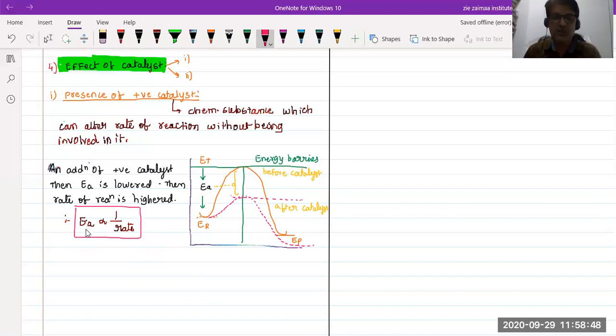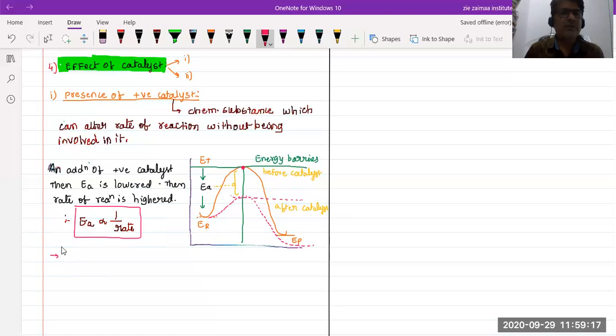So whenever the rate of reaction increases, obviously the number of collisions also increases, and these collisions of the reacting substances should cross over the energy barrier.